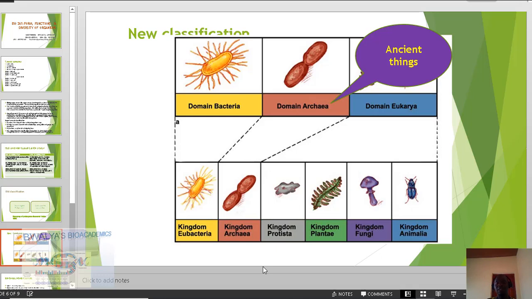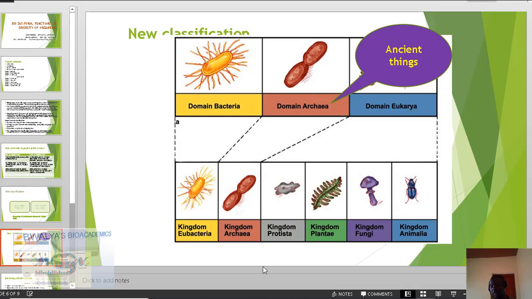The kingdom Protista essentially consists of very tiny eukaryotic organisms that are mostly unicellular, and they are found in aquatic environments. An example of a protist is the malaria-causing organism, Plasmodium.